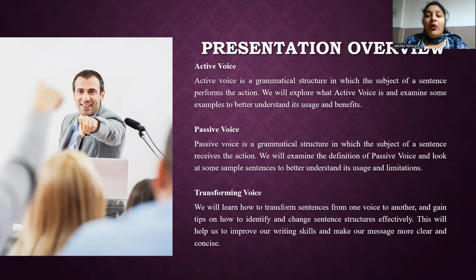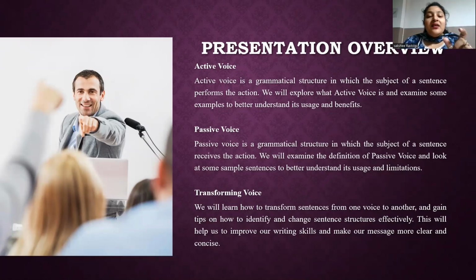While in passive voice, the subject of the sentence receives the action described by the verb. The subject is the recipient of the action, and the verb indicates the action that is being done to them. Example: the man was bitten by the dog.